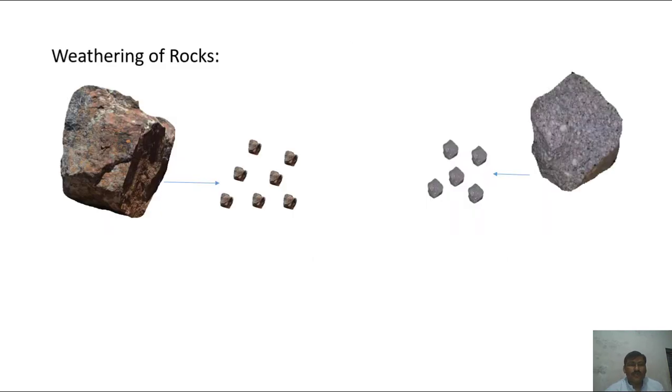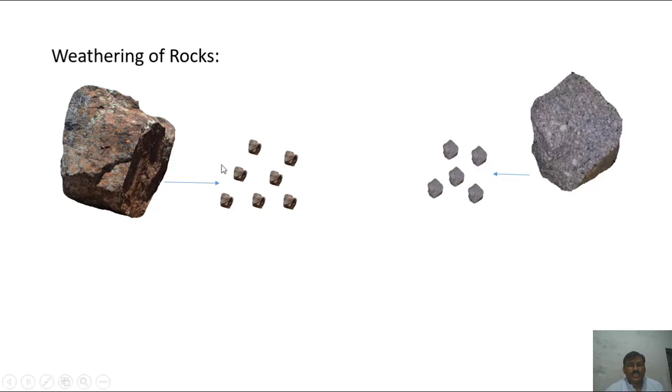In the formation of sedimentary rocks, weathering is the initial process. At the initial level, these rocks disintegrate into smaller pieces, and our soil is also formed from the weathering process.